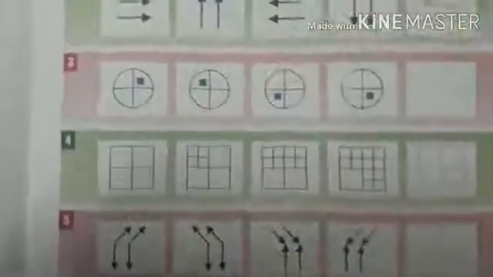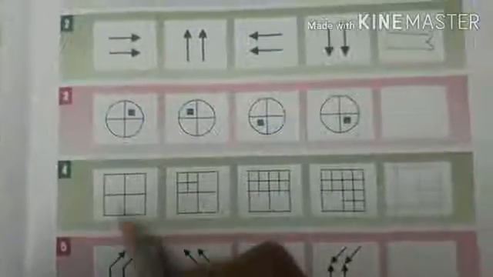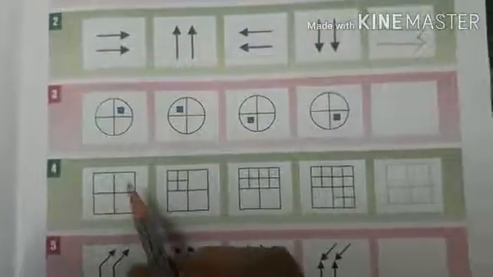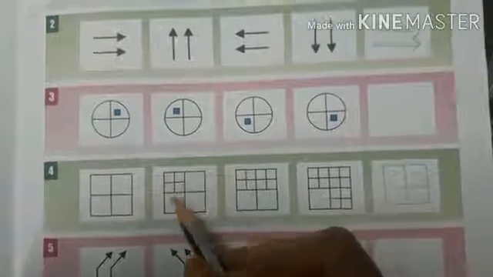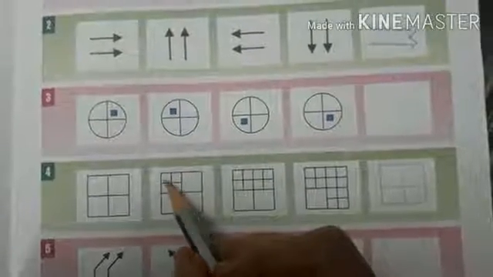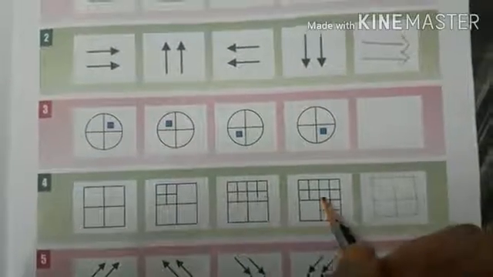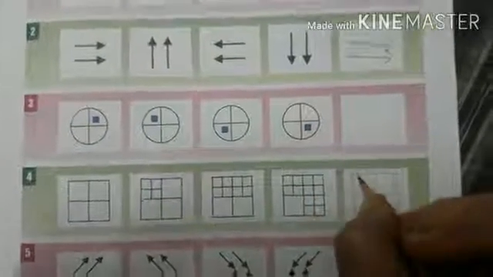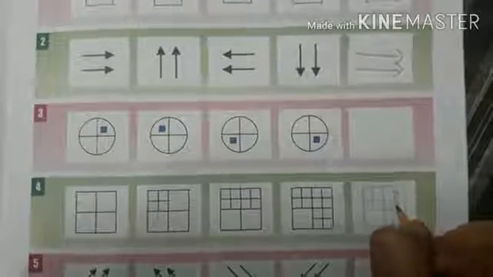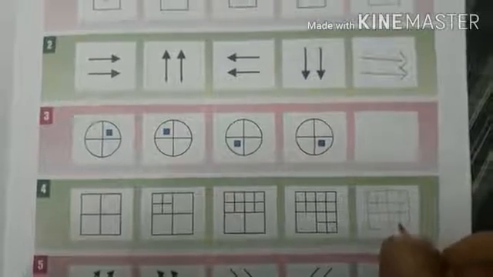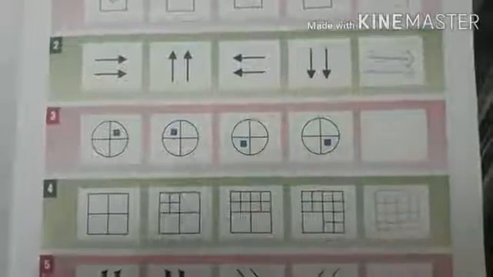Okay, now see number 4. In the square there are 4 boxes, 4 small squares. Then the pattern has been drawn in the first square, the same pattern in the second, the same pattern in the third, then the same pattern will be in the fourth, like this.